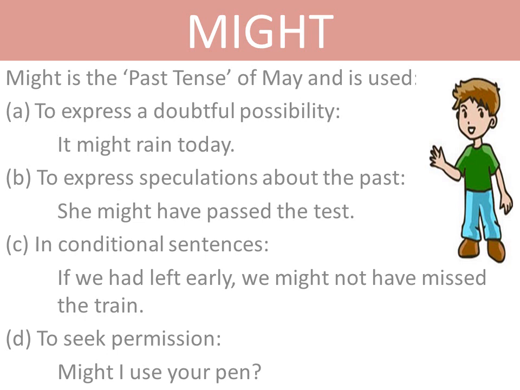And might is used in conditional sentences as well. If we had left early, we might have not missed the train. So, the condition was to have left early. Or another example could be, if I don't have any other work, I might join you. So, in such sentences also, you can use might.